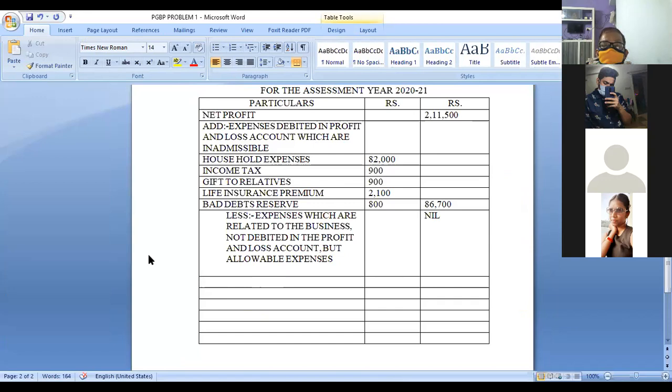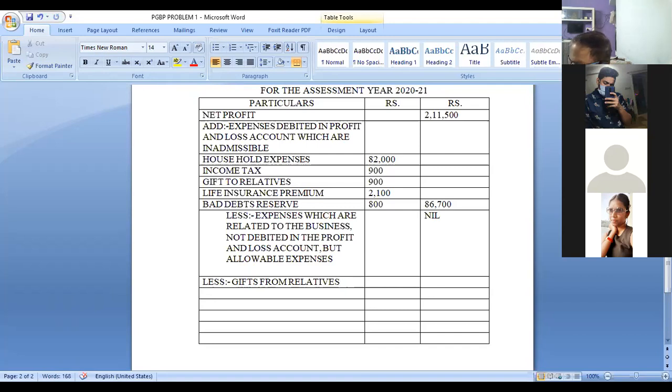So, gifts from relatives. Okay. Can we treat it as business income? No. What will we do? We should deduct it. Less: gifts from relatives, because that is not a business income.